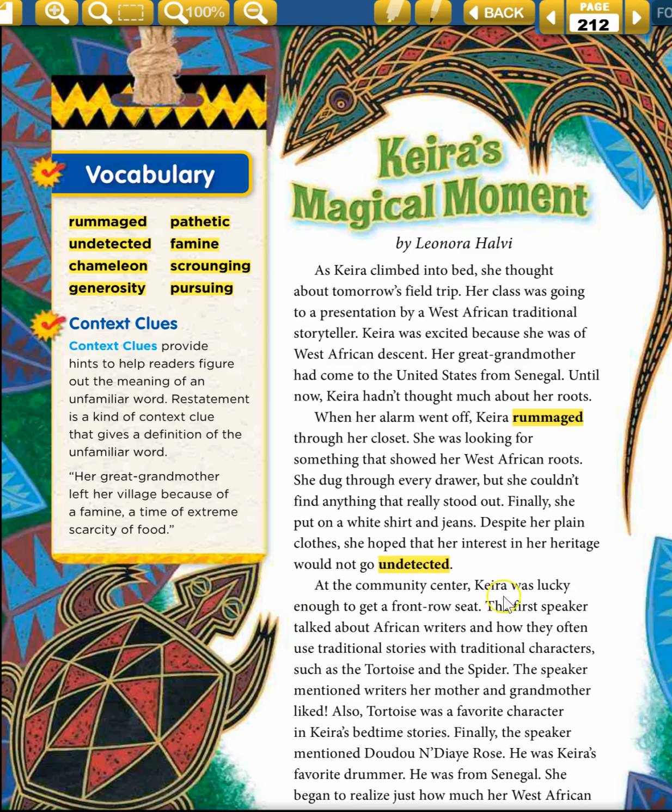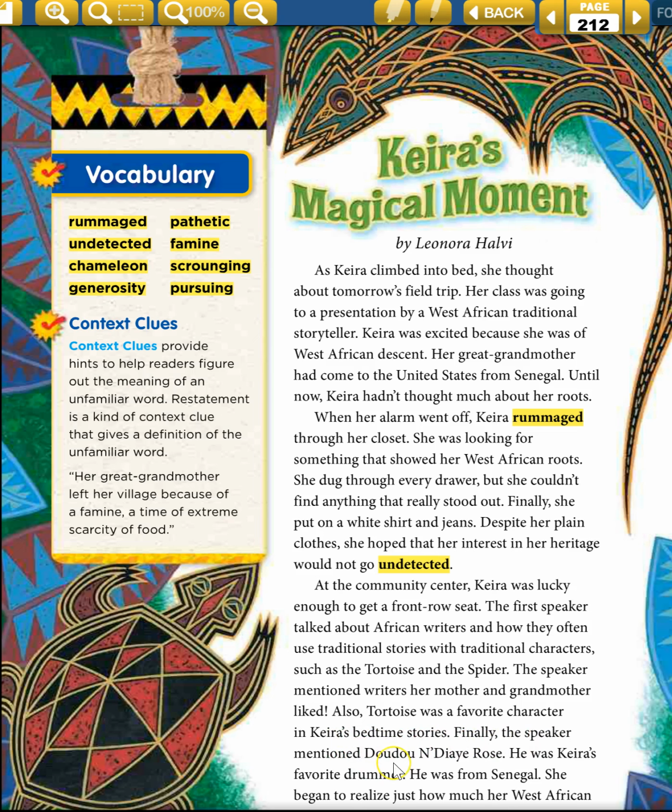At the community center, Keira was lucky enough to get a front row seat. The first speaker talked about African writers and how they often use traditional stories with traditional characters, such as the tortoise and the spider. The speaker mentioned writers her mother and grandmother liked. Also, Tortoise was a favorite character in Keira's bedtime stories.